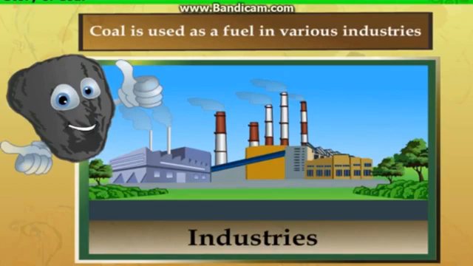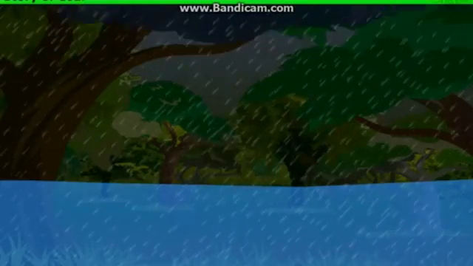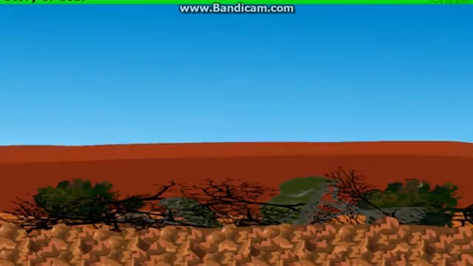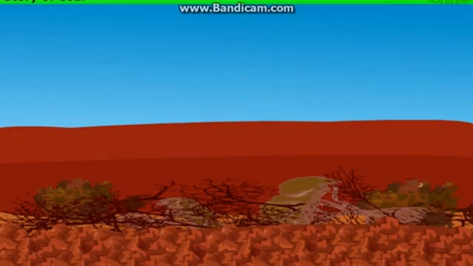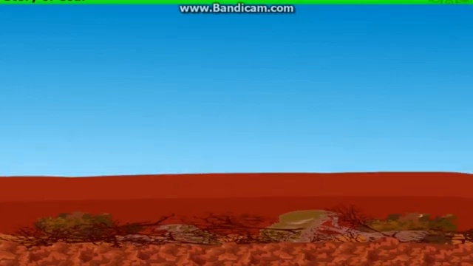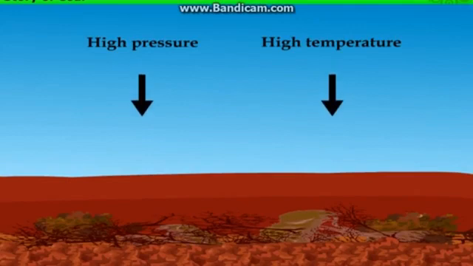Next, let us go through the story of coal, how and where coal is formed. About 300 million years ago, the earth had dense forest in low-lying wetland areas. Due to natural processes like flooding, these forests got buried under the soil. As more soil deposited over them, they were compressed. The temperature also rose as they sank deeper and deeper. Under high temperature and high pressure, dead plants got slowly converted to coal.